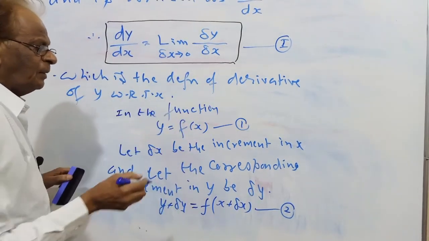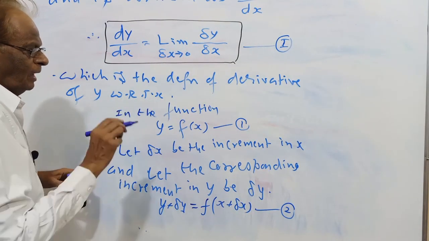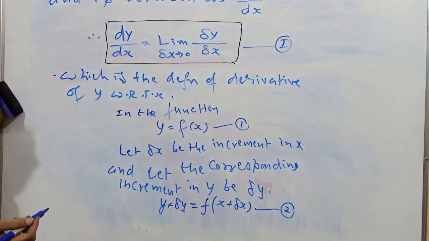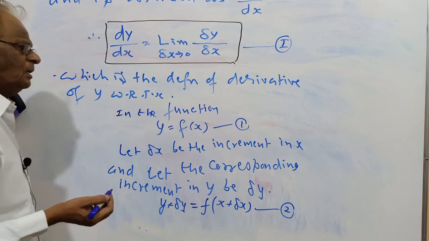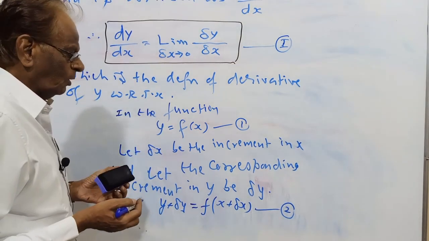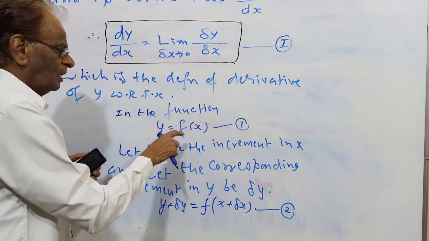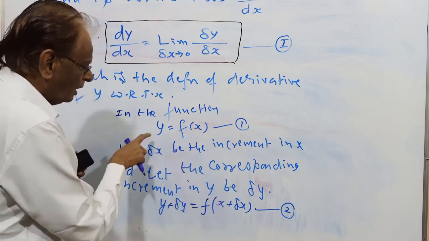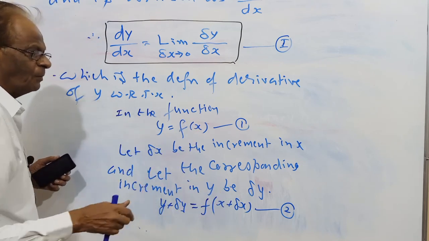If the x increment is delta x, x changes to x plus delta x. If the increment is delta y, y changes to y plus delta y. In the same function, x will become x plus delta x, correspondingly y will become y plus delta y.